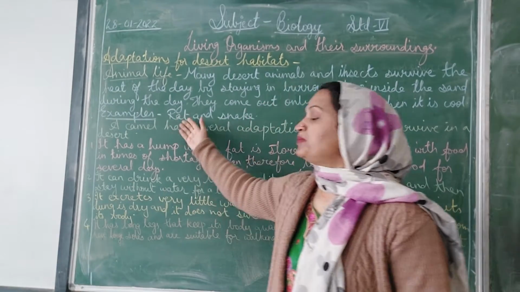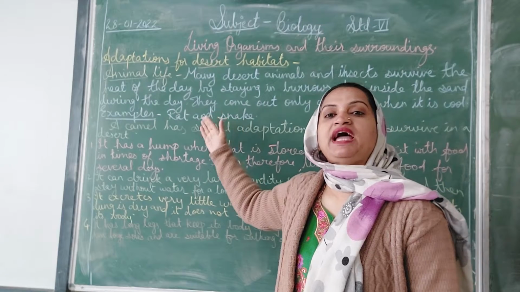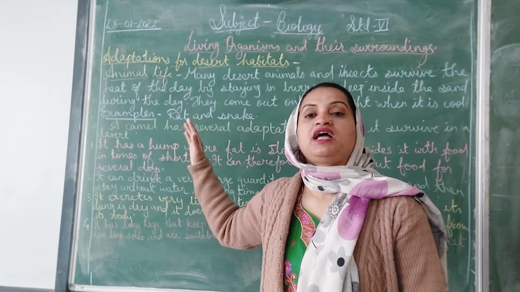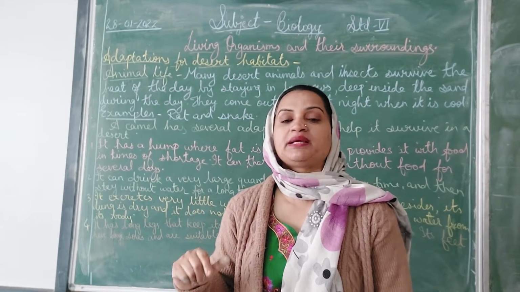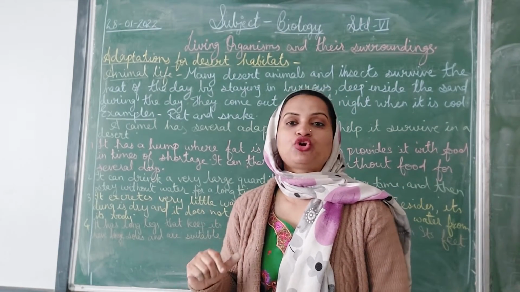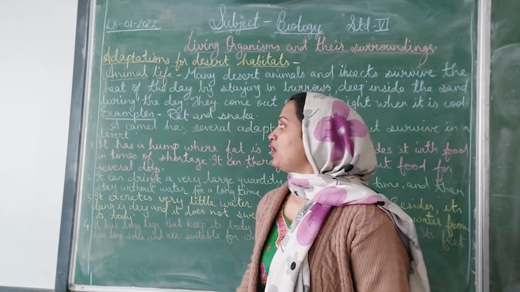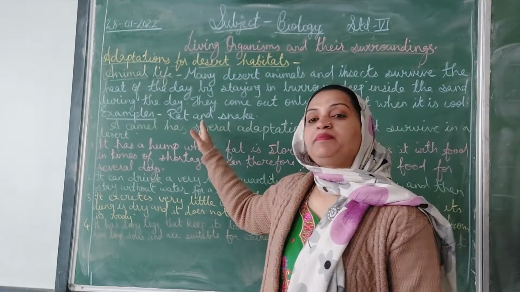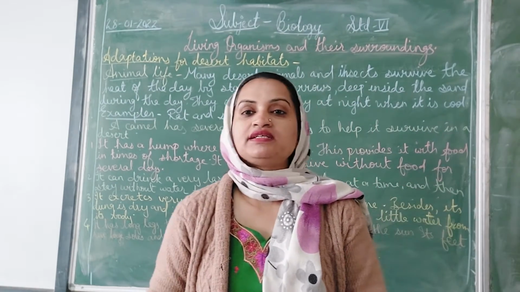A few examples of such animals are the rat and the snake. In the daytime, the rat and the snake in the desert area stay in the burrows to protect themselves from the high temperature, and then they come out of the burrows in the evening. Now let us proceed further, and the best example of an animal in the desert area is the camel.